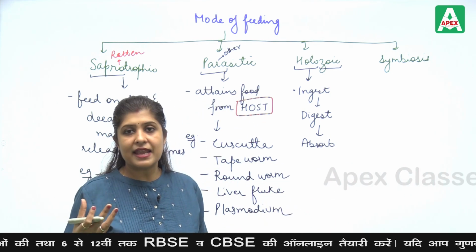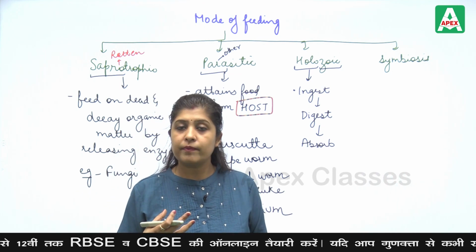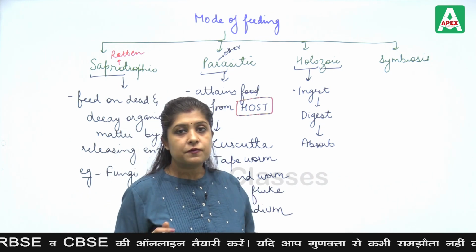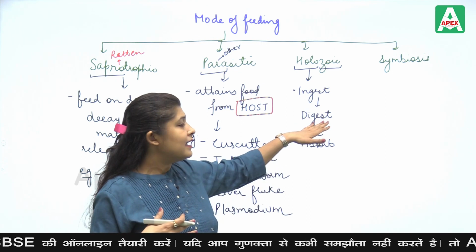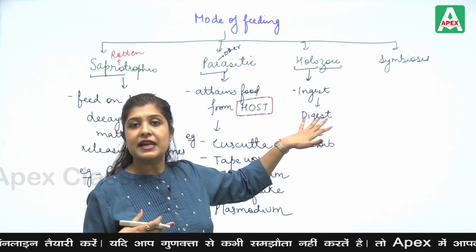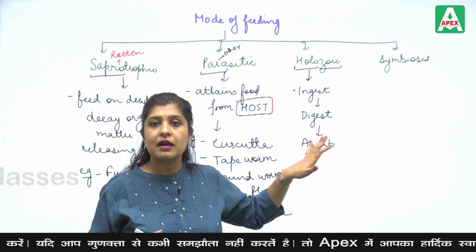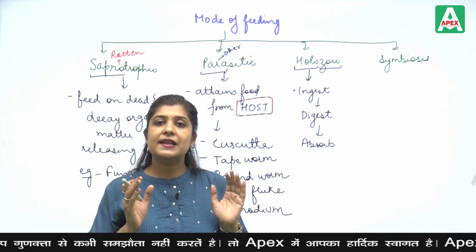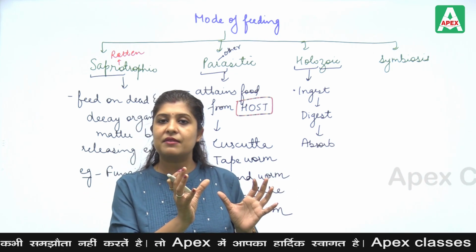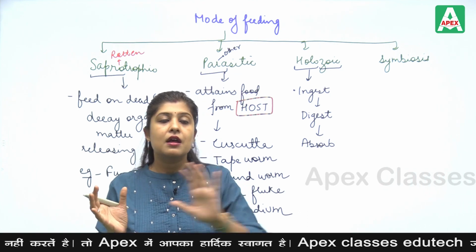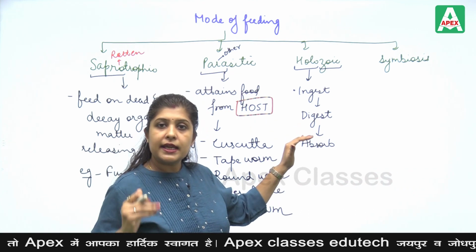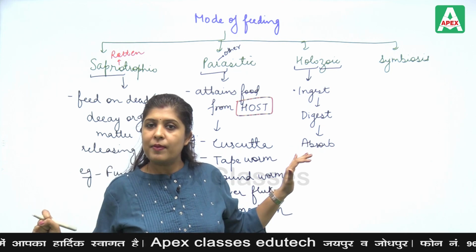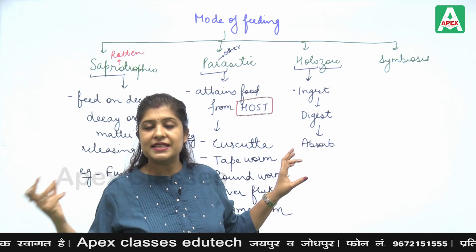That means if the organism is taking the food in a complex form, that complex form is first ingested directly, then it is digested by certain digestive enzymes present in the tract. Those digestive enzymes cleave the complex organic matter into simpler ones. After converting into simpler ones, it will be absorbed by the blood or the cell.